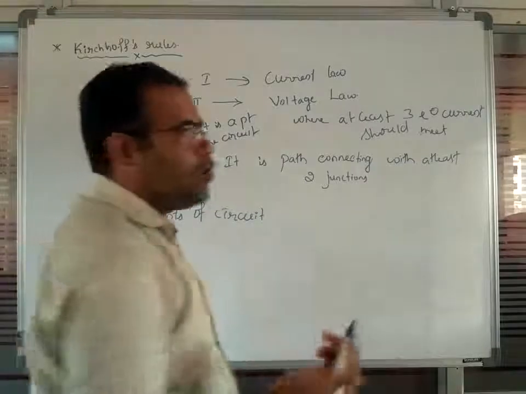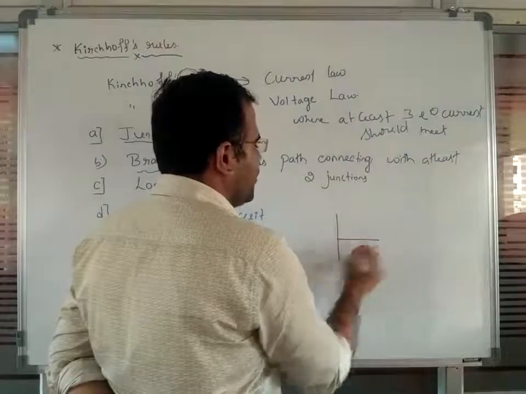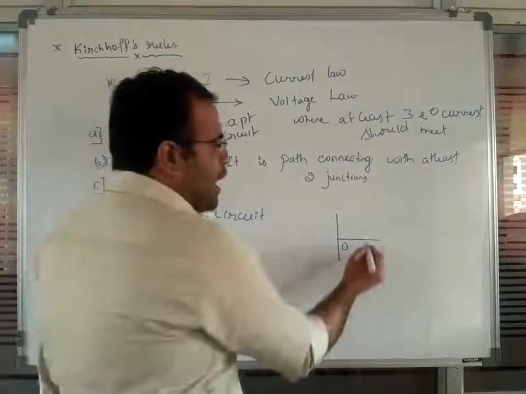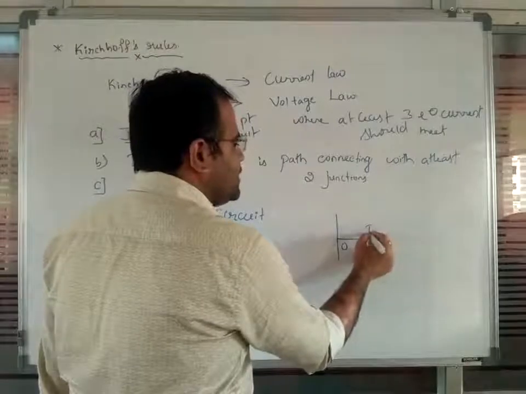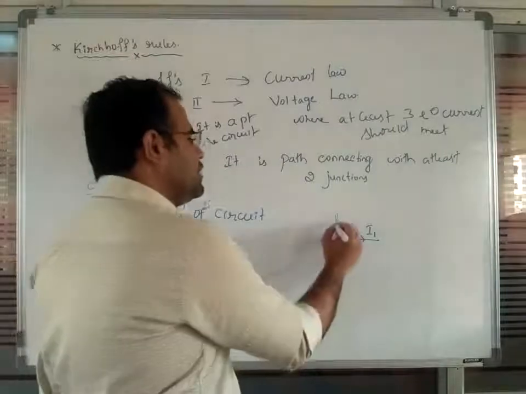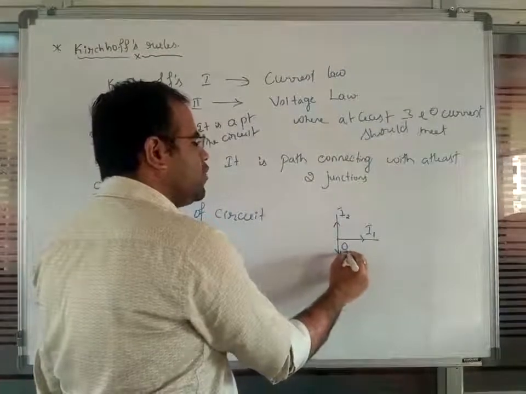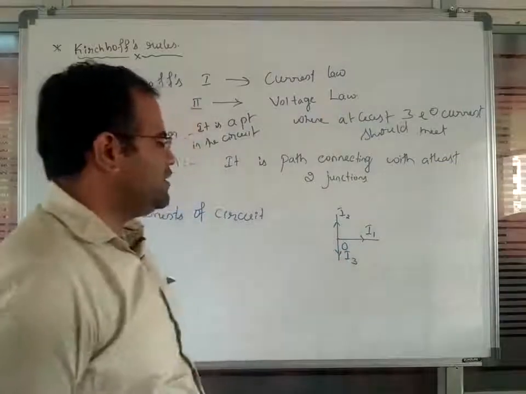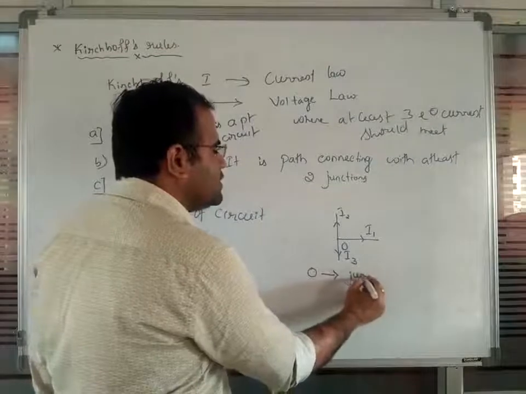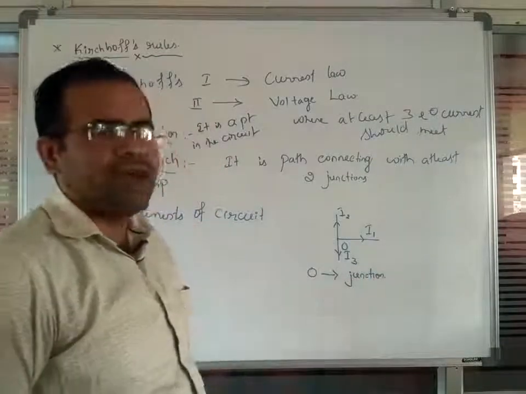Let us see an example. Let us assume this is a particular point O. At this point, let us assume the amount of electric current is given by I1, here I2, and here I3. So this point O is called a junction point.